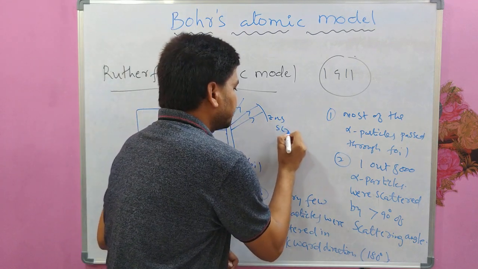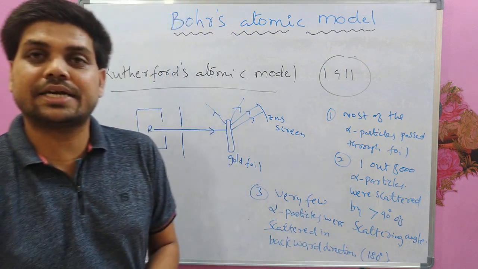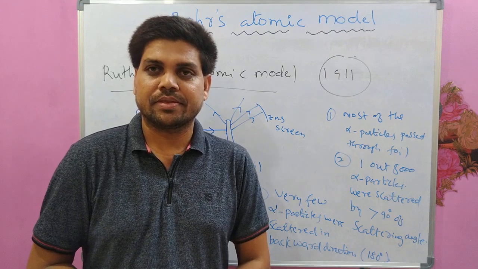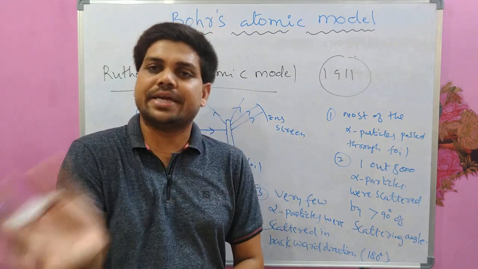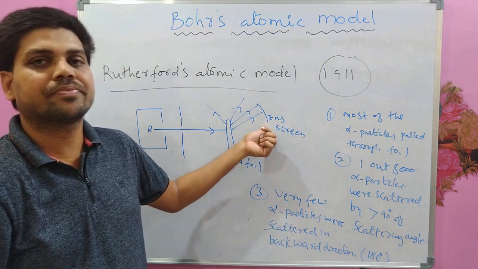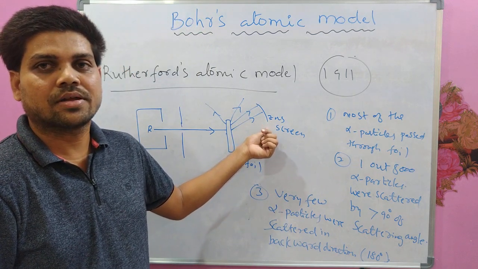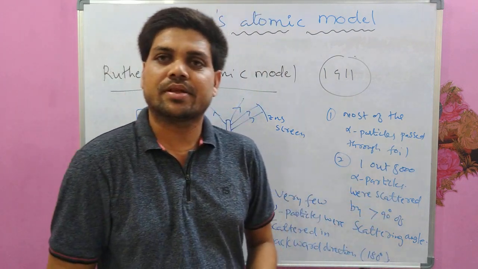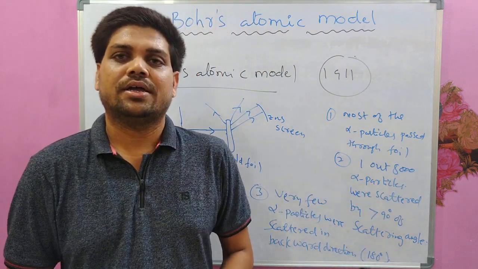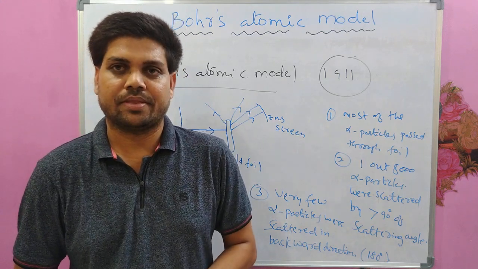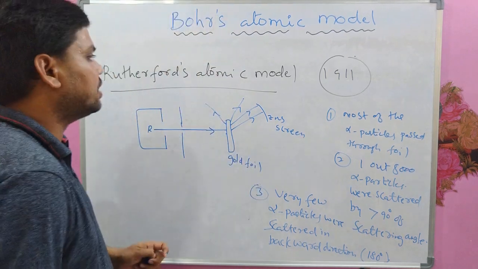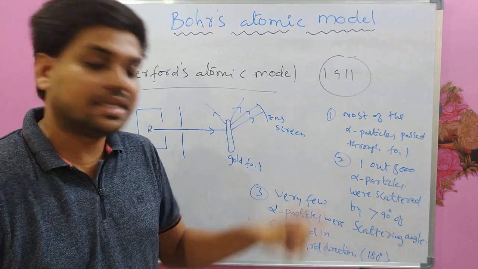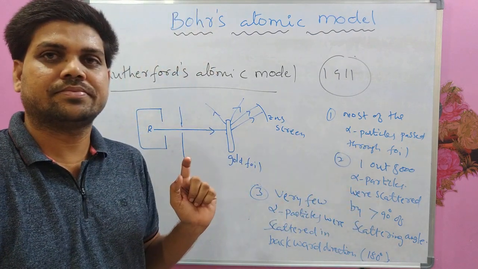This screen was collecting the alpha particles scattered by the gold foil at different scattering angles. And according to his observations, he proposed the atomic model. Right, now we will see the postulates of Rutherford's atomic model, which were based on these results.